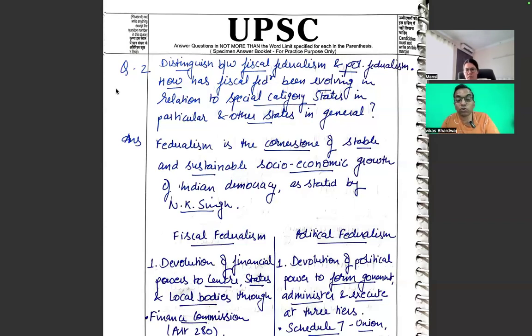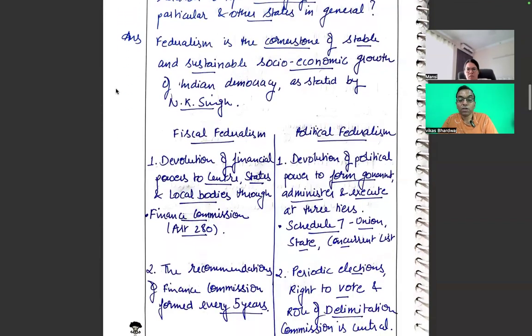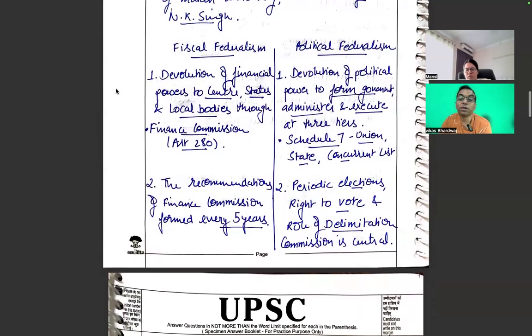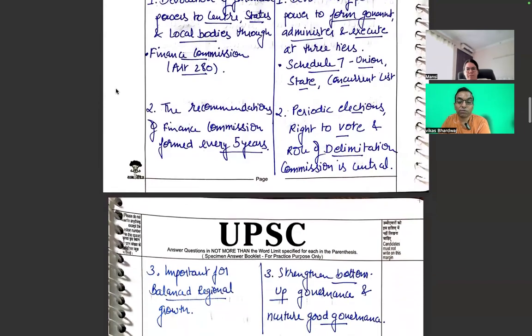So federalism is the cornerstone of stable and sustainable socio-economic growth of the Indian economy, as stated by NK Singh. Very true. Fiscal federalism: devolution of financial powers to center, states, and local bodies through the Finance Commission, for example Article 280. And political federalism: devolution of political powers to form government, administration, executive at three tiers, Schedule 7. And you can also speak about the 73rd and 74th Amendment Acts. The recommendation of the Finance Commission formed every 5 years is also a very basic point. Periodic elections to vote, and role of delimitation.